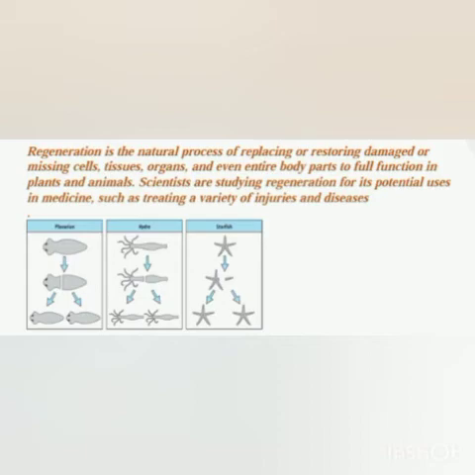Then we come to another type of asexual reproduction, that is spore formation. Spore formation you have studied in your lower classes also. It's a method of asexual reproduction. It generally happens in non-flowering plants such as fungi and bacteria. In this, the parent plant generates thousands of spores which individually grow into a plant. These spores are microscopic and round in shape and grow in suitable conditions. You can see spore formation here.